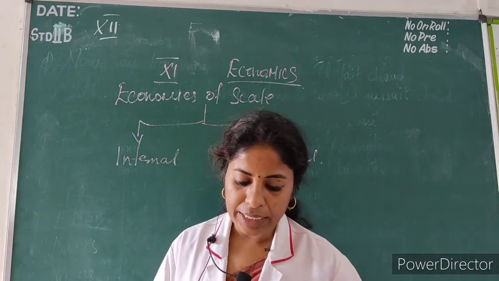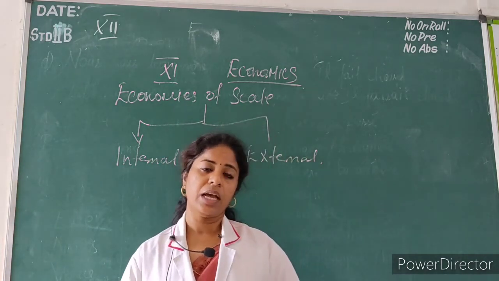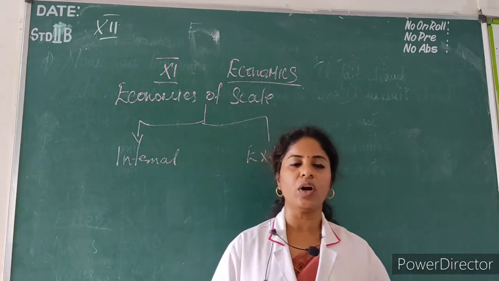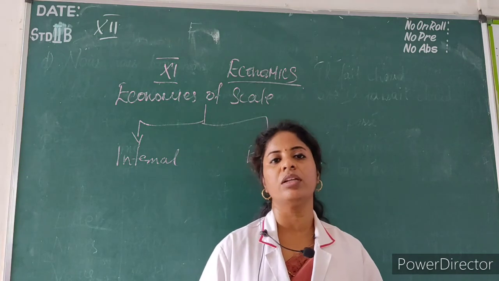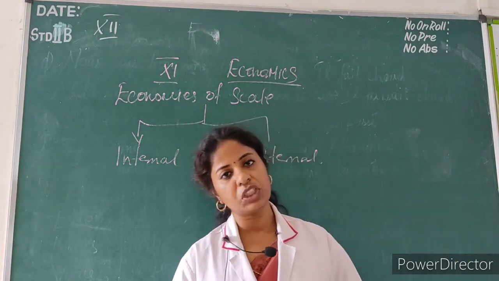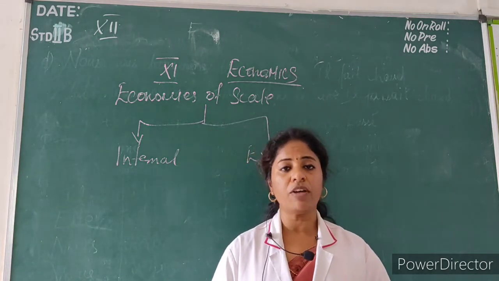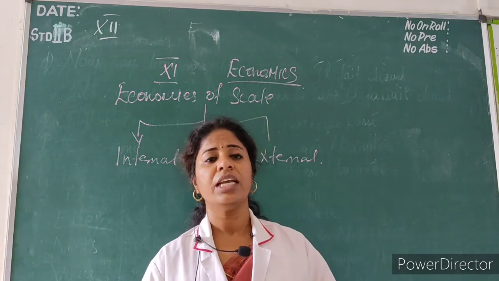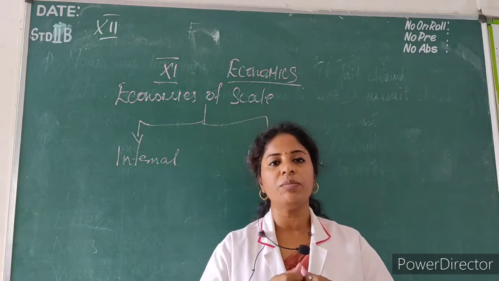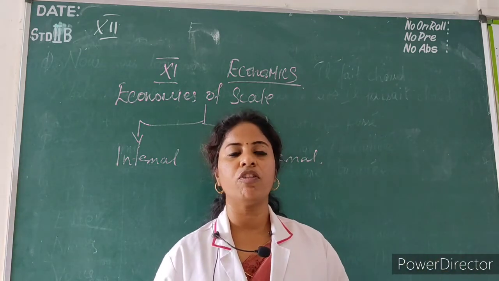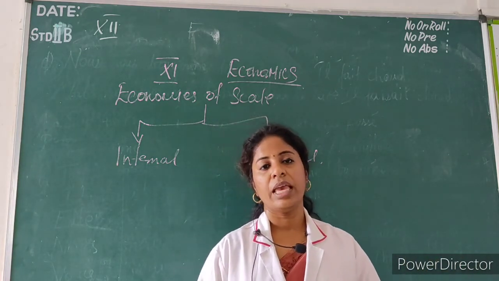Next one is labor economies. Under large scale production, they are using a system of division of labor. What do you mean by division of labor? Division of labor means each one will be specialized in the work, that is, the work will be given separately to each person.